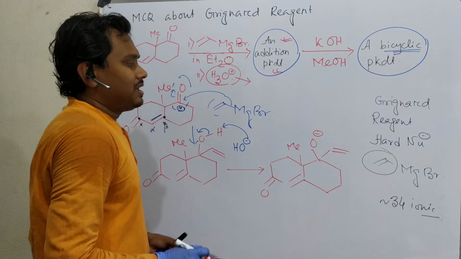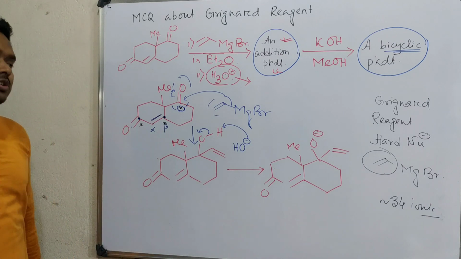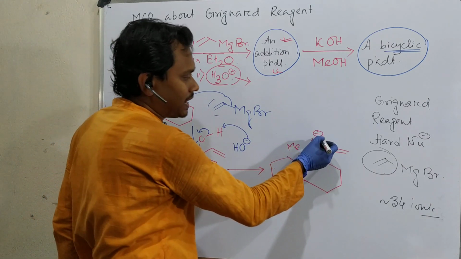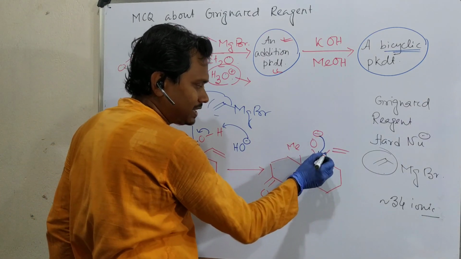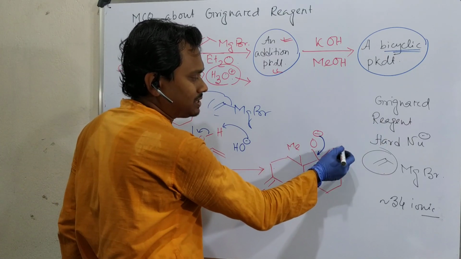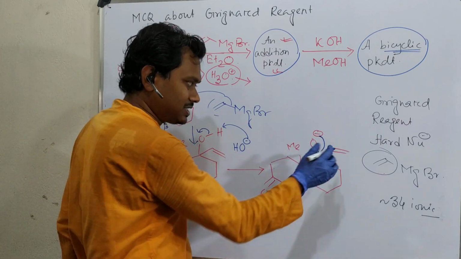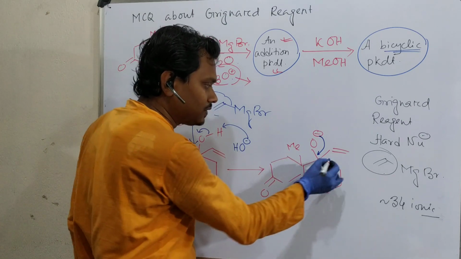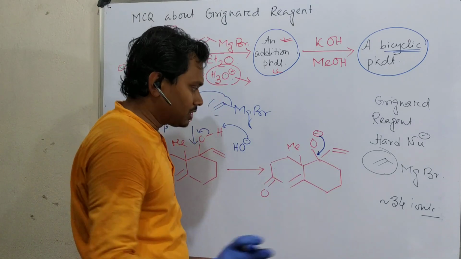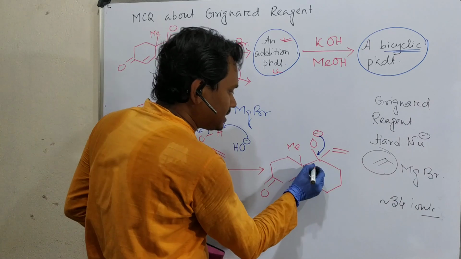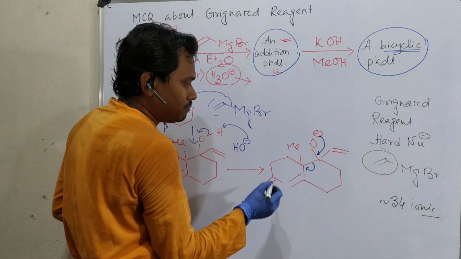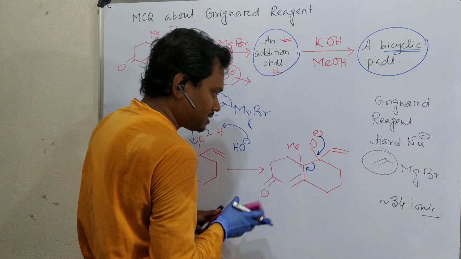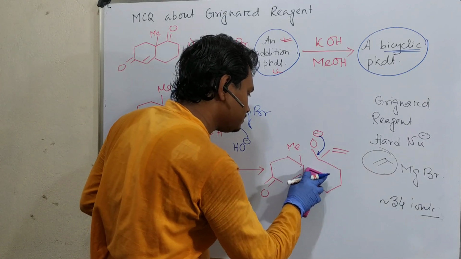This O minus will abstract this proton and it will come here. Now, what type of thing is possible? It can push here. So this carbanion will not leave. This is a vinyl carbanion, very unstable, will not leave. This is an sp3 carbanion, will not leave. One option is there that it can leave.